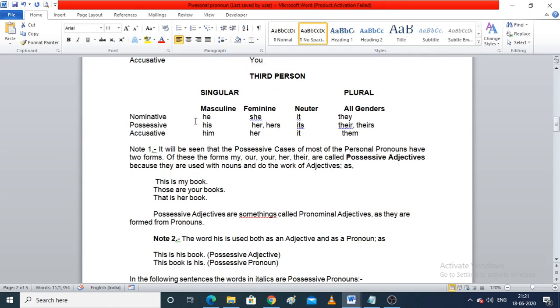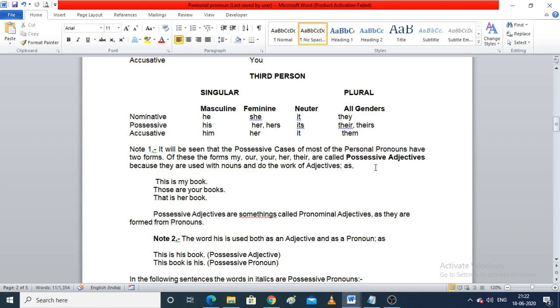Third person can be of three genders: masculine, feminine and neuter. Neuter contains it, and I have just told you that it is used for non-living things. Now what all do we have in third person? He, his, him. These are all masculine, singular pronouns. She, her, her are the feminine ones. Neuter: it, its, it.